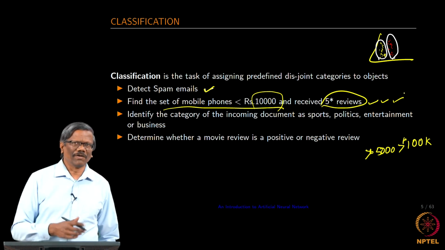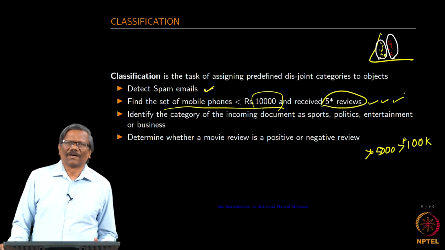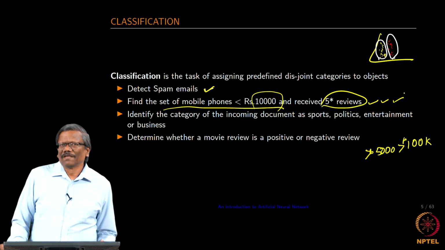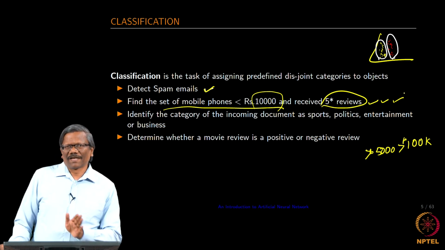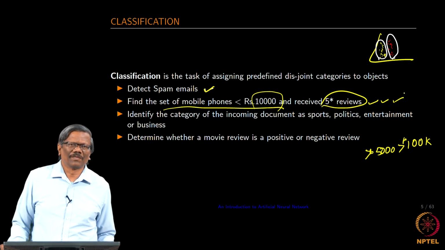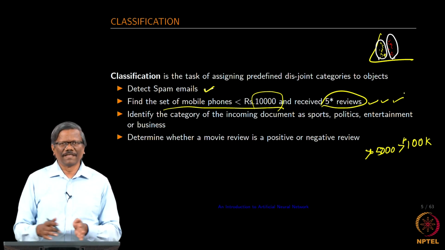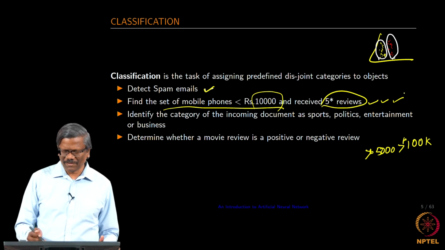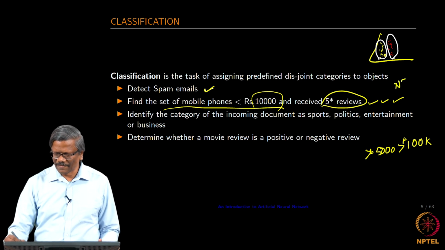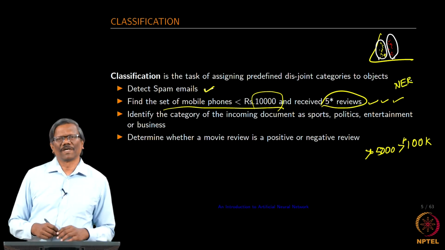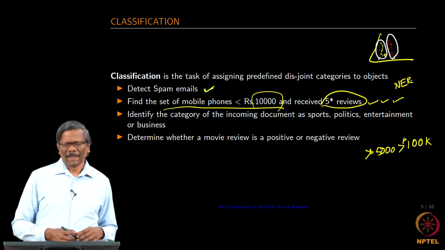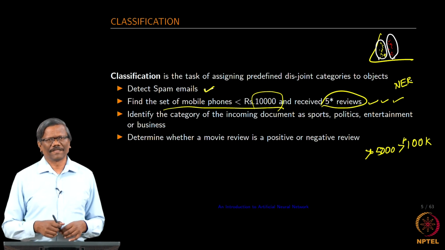So, what is it that you require? You require some kind of a corpus that contains the reviews about all the phones. You should be able to extract a certain feature set from the corpus and feed that as input, and finally classify that based on what is asked. Okay, so, this is going to be using some kind of an NER. So, NER will extract the features for you, and then using the features you can classify. Okay.